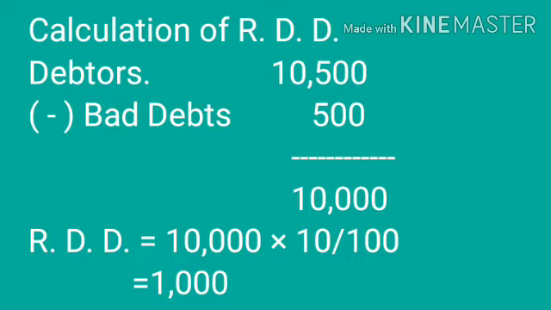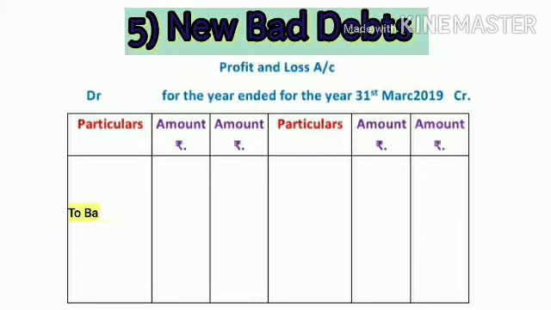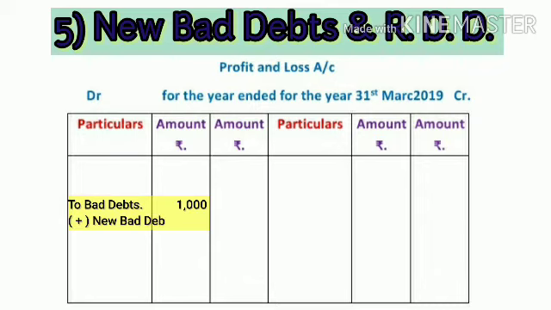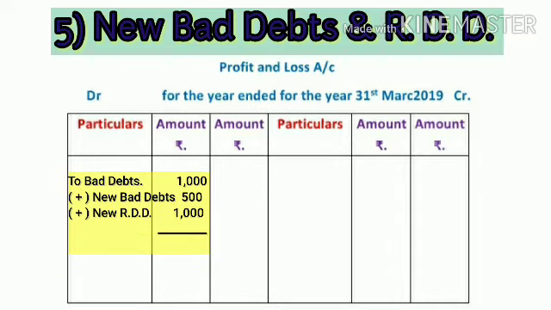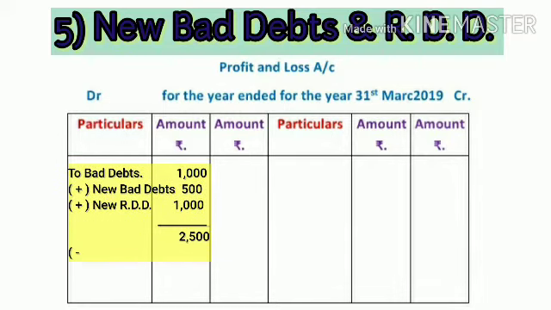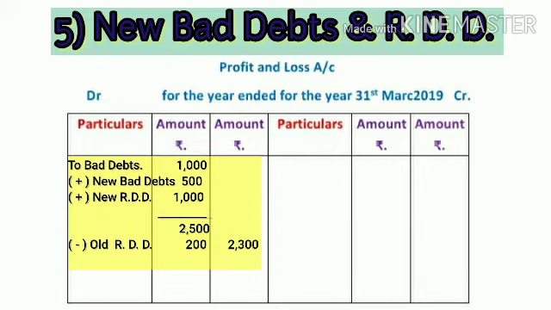First of the effects of this adjustment, debit side of profit and loss account: bad debts 1,000 given in the trial balance plus new bad debts rupees 500 given in adjustment plus RDD rupees 1,000 less old RDD rupees 200 given in the trial balance is equal to 2,300 in the outer column of the profit and loss account.